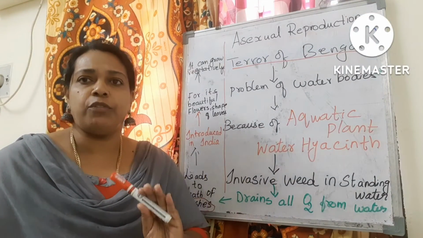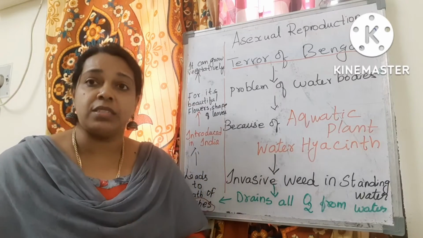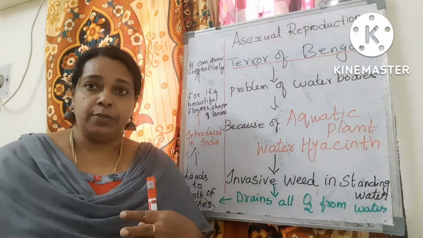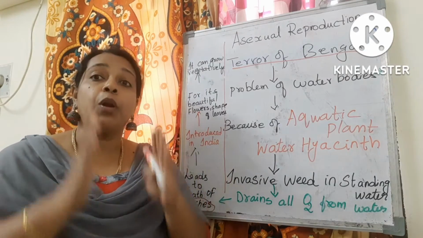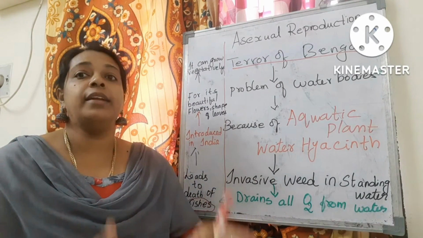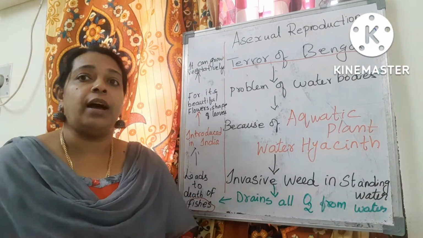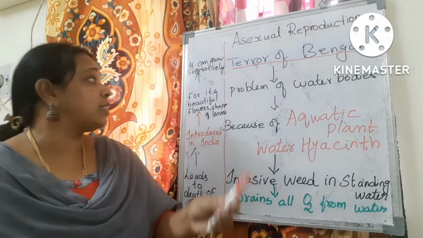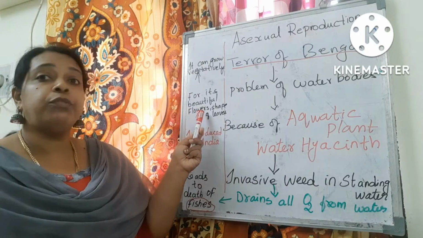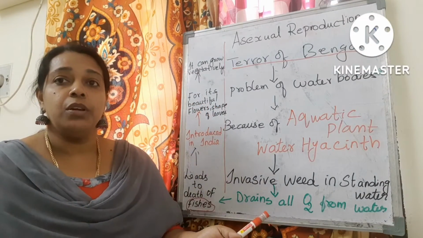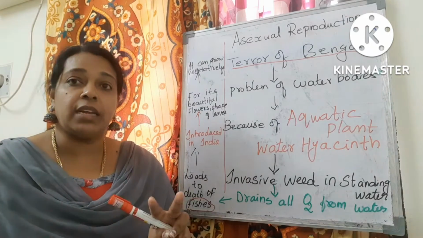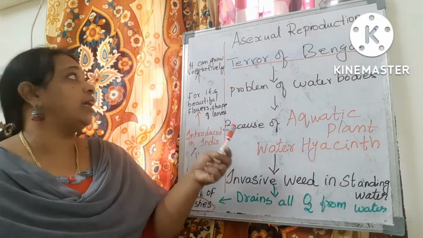It is not a native of Bengal. It is an exotic species, from some other place. It is a South American species. It was brought to India and used in India. Why? Because of two reasons. It has beautiful flowers and the shape of the leaf is also beautiful. Because of these two reasons, it was introduced in India.